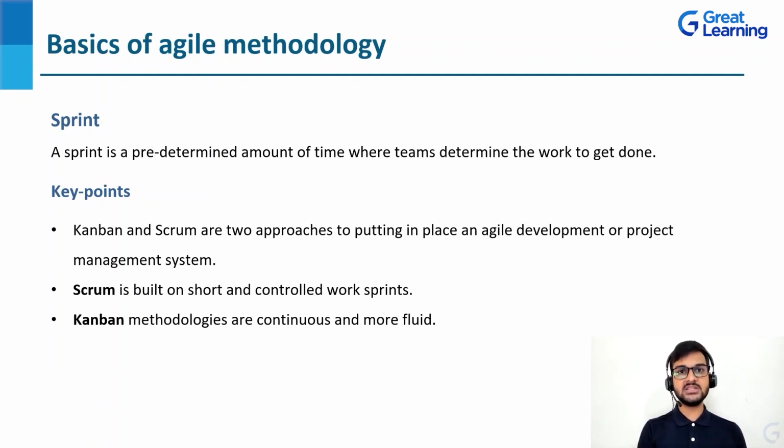There's one task which is in to do, that one task is in progress, and at the same time we are getting one more task. So it's more fluid. It does not have any specified sprints. That is the difference between these two frameworks. The only difference is sprints. In Scrum we have sprints, in Kanban we do not have sprints.